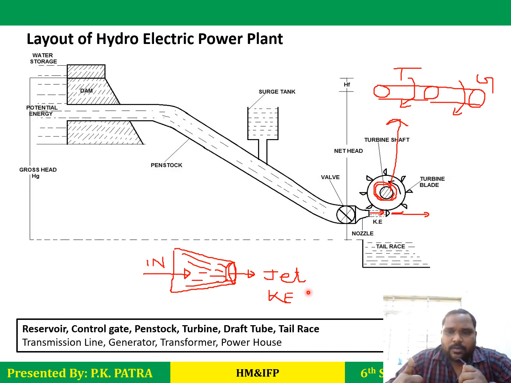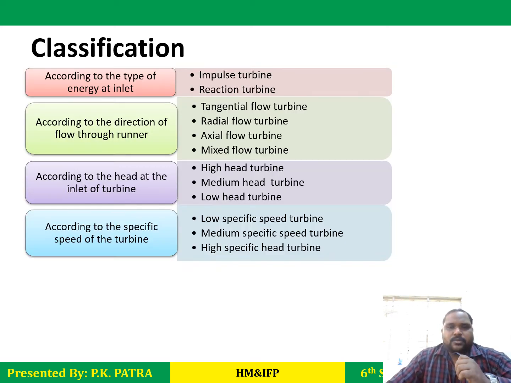So the main part of this hydroelectric power plant is our turbine. What is a turbine, what are its types, what are its functions, the details of these turbines we will discuss. Okay, so first, how these turbines are classified. According to the type of energy at inlet, turbines are classified as impulse turbine and reaction turbine.